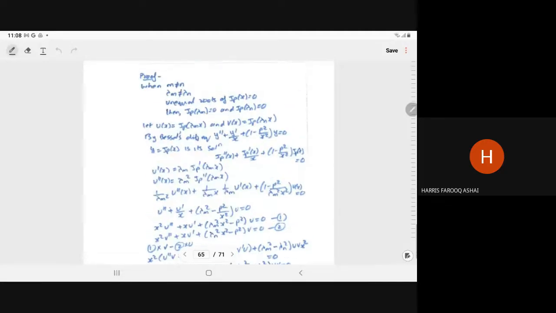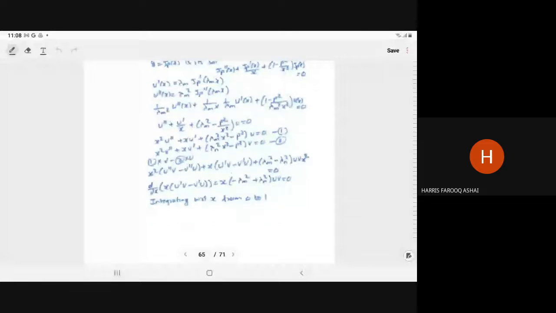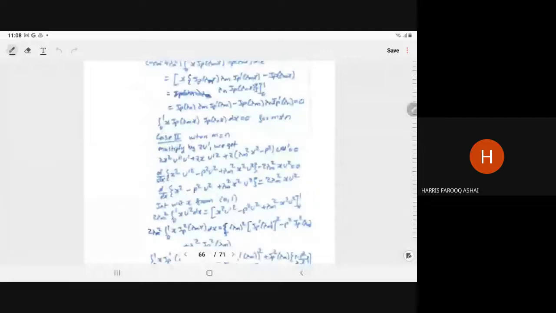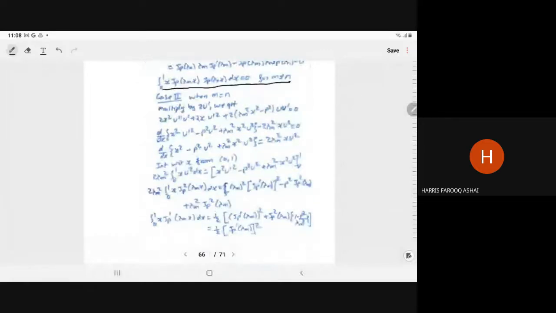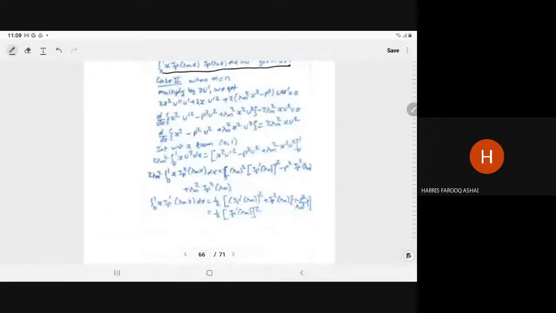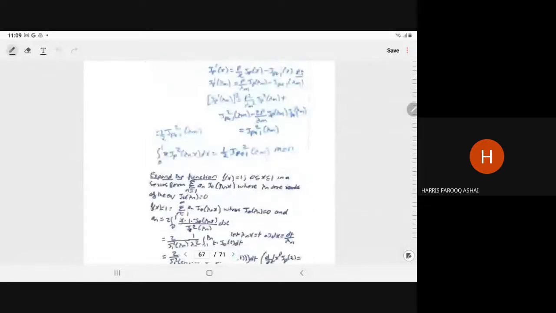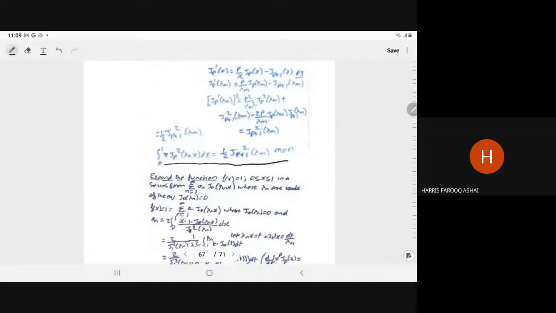So this is the proof of the orthogonality theorem. Presently it is not in the course, but I am rolling a little slow. If you have interest, you can read it. So when m is not equal to n, its value is equal to 0, and when m is equal to n, its value is half, or you can say half Jp plus 1 square of lambda n when m is equal to n.